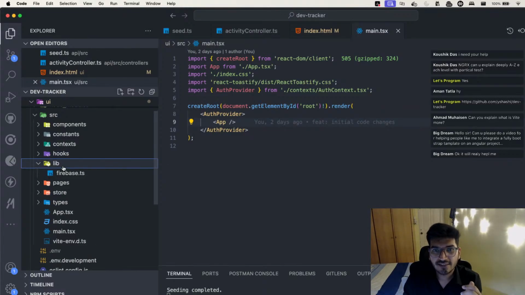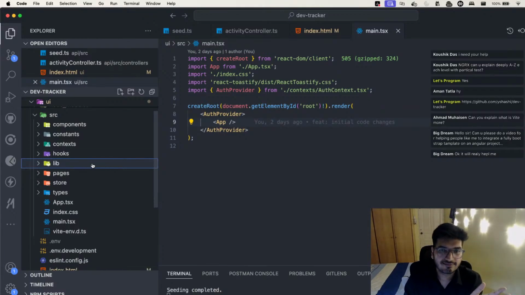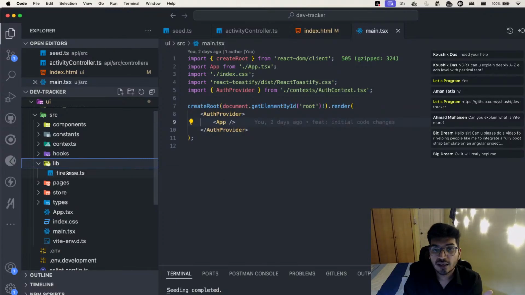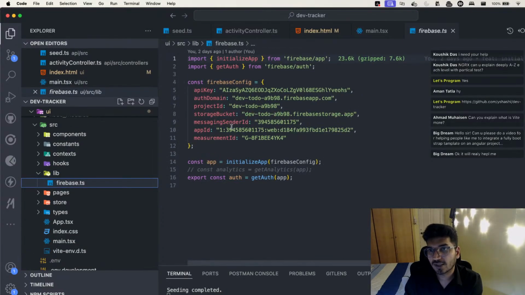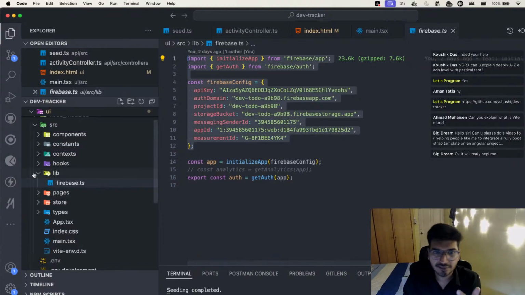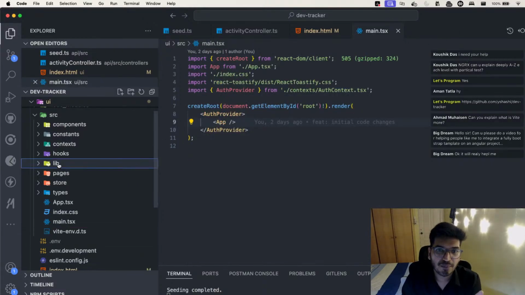Then we have some libs which I'm not using right now, because I was using Firebase for login and sign up, but later I moved completely to my own by using Node.js, so I'm not using this for now. I think I have uploaded this as well, and I have added all my configurations here, so don't worry guys, I will be removing this project so you cannot use it. Right, now let's go further.